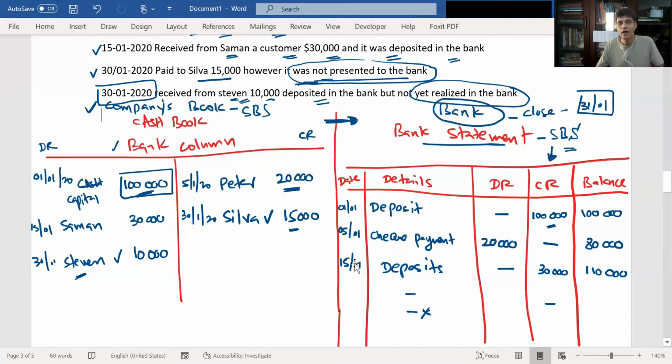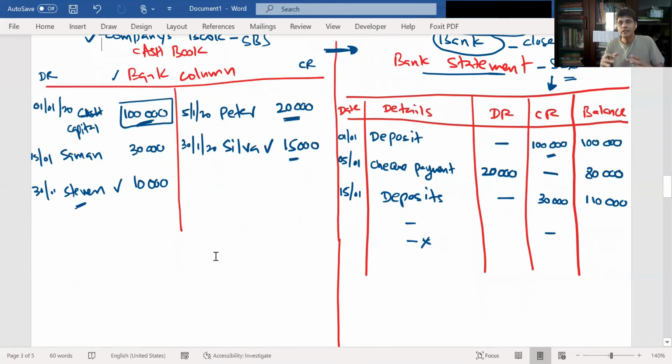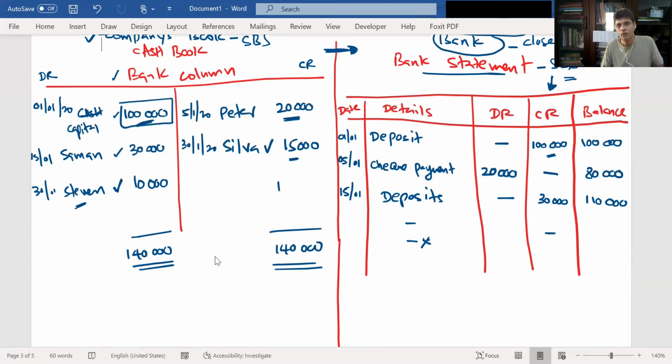Okay, now we are moving towards the end of the month. We have to close the books, right? Now the accountant has to balance this account. So what is the debit side? He deposited initially 100, someone received 30,000, Stephen also paid 10,000, so 140,000. Here also 140,000. So the balance will be 105. 31st January 2020, balance carried forward 105.